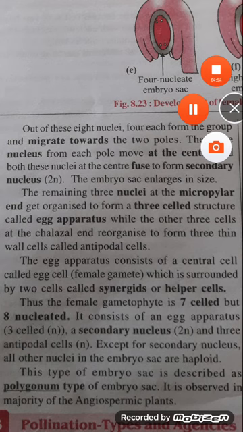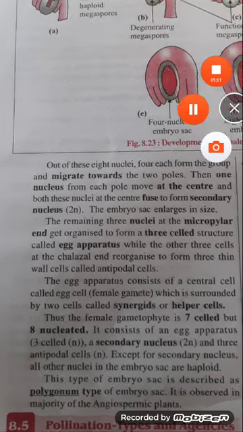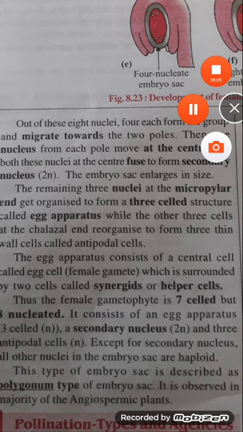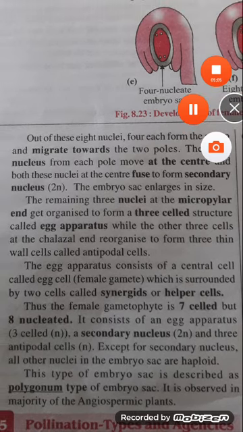Except for secondary nucleus, all other nuclei in the embryo sac are haploid. This type of embryo sac is described as polygonum type of embryo sac. It is observed in the majority of the angiospermic plants.